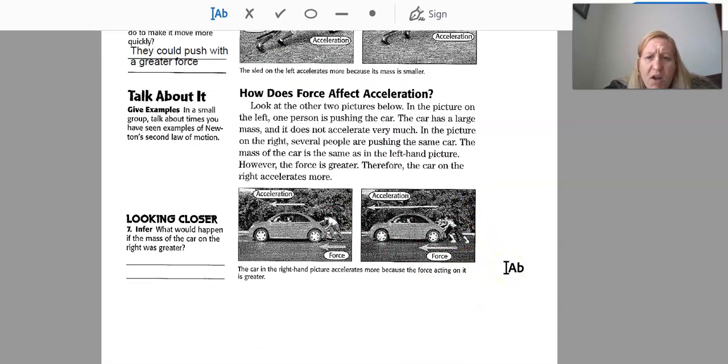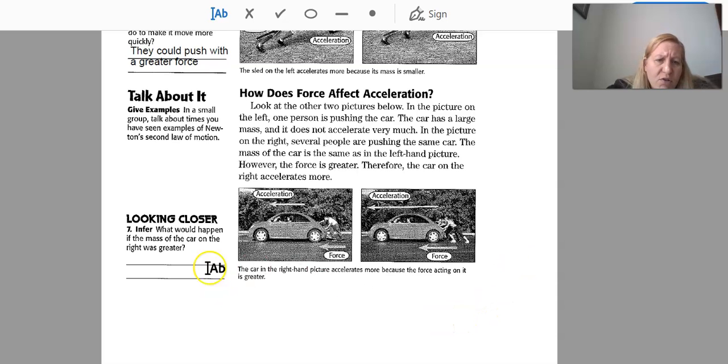Okay. Look at the other two pictures below. In the picture on the left, one person is pushing the car. The car has a large mass and it does not accelerate very much. In the picture on the right, several people are pushing the same car. The mass of the car is the same as the left-hand picture. However, the force is greater. Therefore, the car on the right accelerates more.